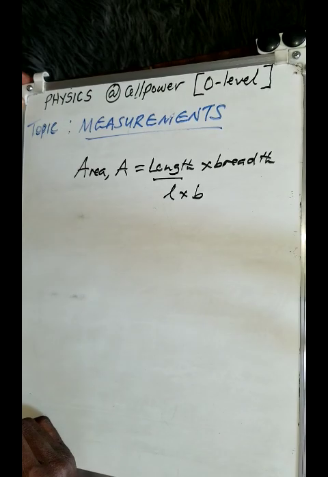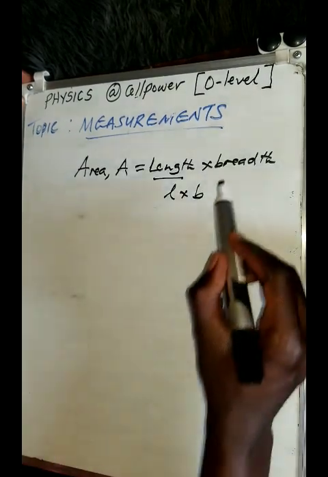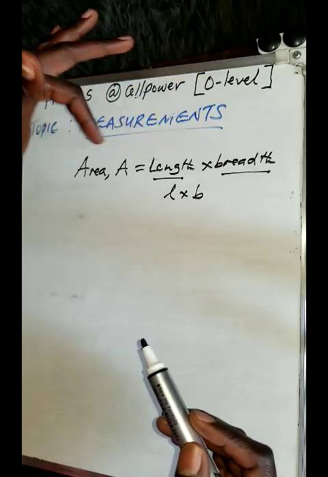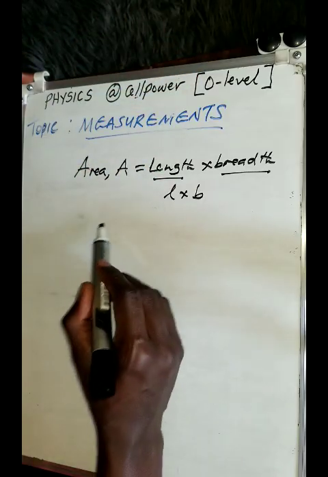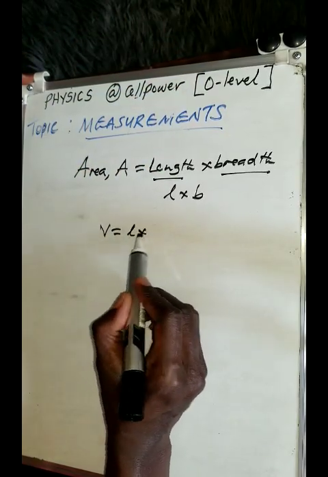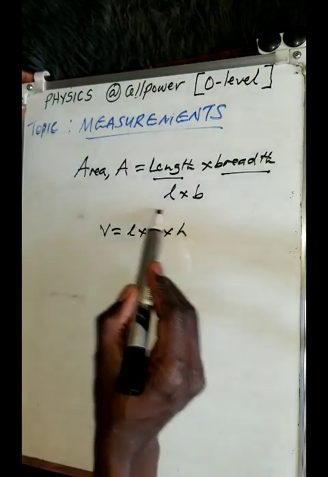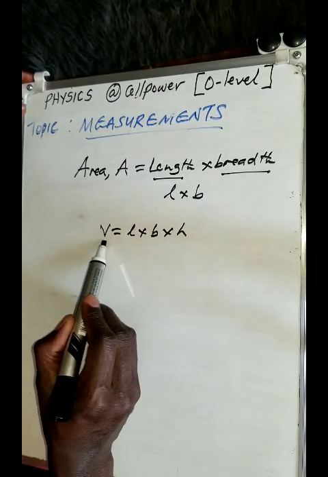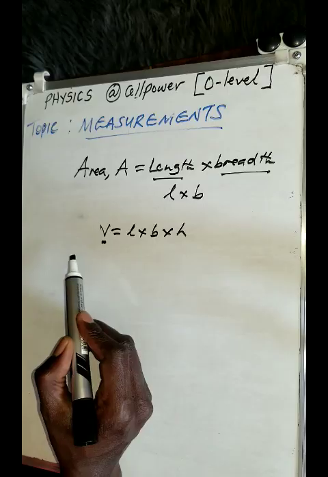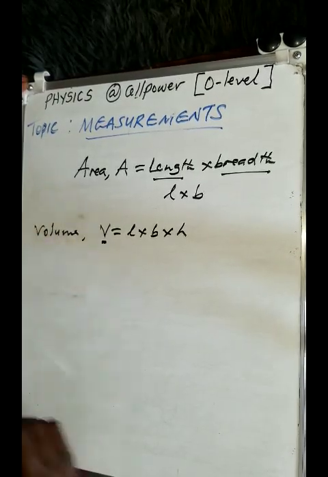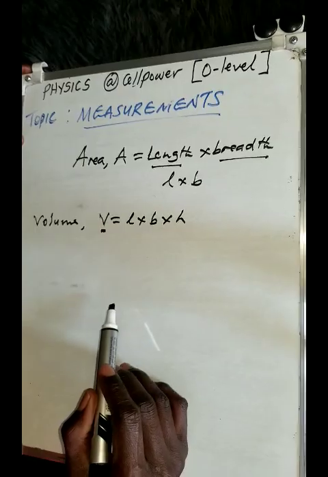Length is simply a fundamental quantity. Breadth is also a fundamental quantity, because you are still talking about the same thing as length. Volume, L times B times H, all these are fundamental quantities. So you have combined them to obtain V, the volume, which is a derived quantity.